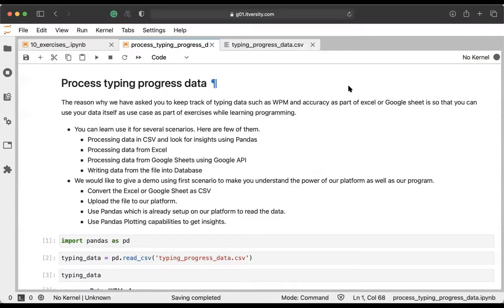That being said, now let's go to the details about how we can leverage this typing progress data, which we are capturing either in Excel or Google Sheet, and understand what use cases we can test or practice. Also, I will give you a demo so that you understand the power of Python as well as our platform. As part of our platform, it will actually streamline the process of your learning and also test your programming skills. You will see the power here.